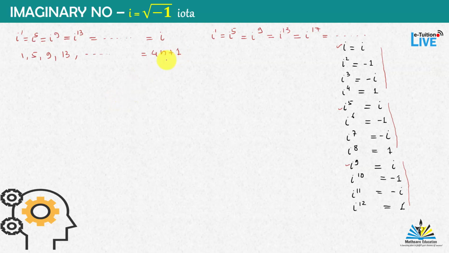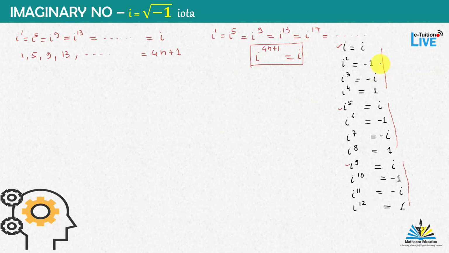What does it mean by 4n plus 1? If we divide these numbers by 4, then we will get remainder 1. If we divide 5 by 4, you will get remainder 1. If we divide 9 by 4, you will get remainder 1. So in general, we can have i to the power 4n plus 1 is equal to i.